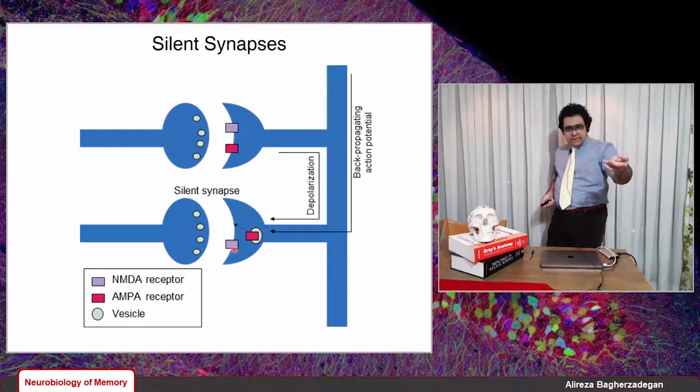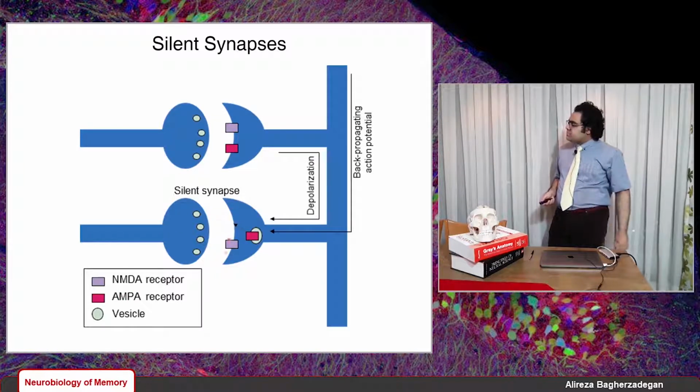Calcium ions, as I showed you, activate calcium calmodulin. Calcium calmodulin activates protein kinase C. Protein kinase C phosphorylates the cytoplasmic tail of those AMPA receptors, which are recycled in endosomal vesicles, and that phosphorylation triggers the fusion of those endosomal vesicles with the postsynaptic membrane of the postsynaptic spine.